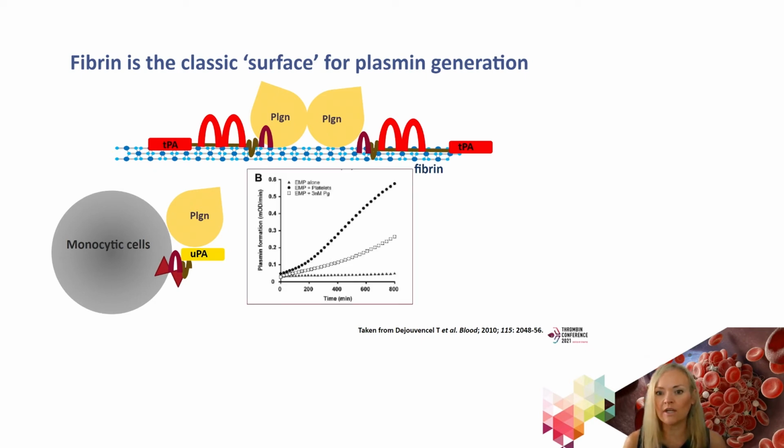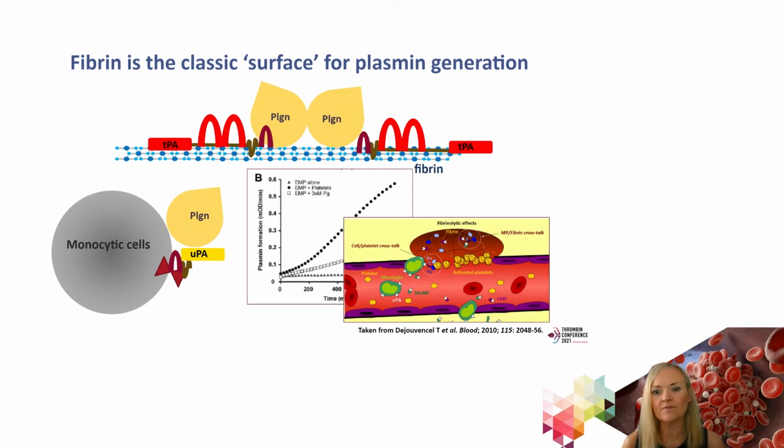And some interesting work published by the group of Di Vincenzo in 2010 showed that these fibrinolytic components need not be on the same surface in order to activate one another and to potentiate fibrinolysis. So they performed a series of elegant experiments where they looked at localization of uPA and plasminogen on microparticles, platelets and monocytes, and were able to show that there was crosstalk between various cellular components of the circulation.